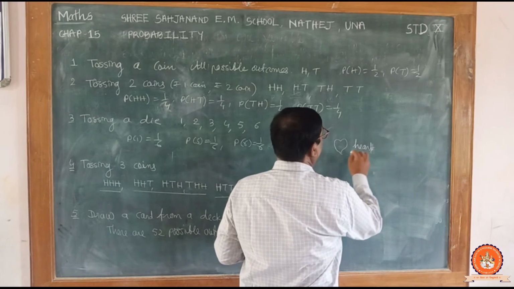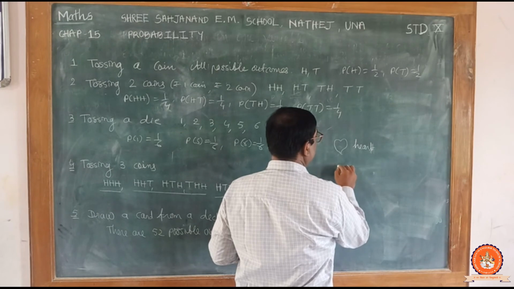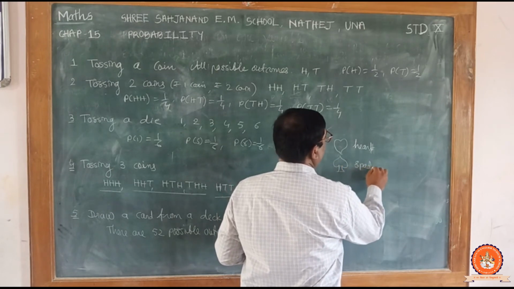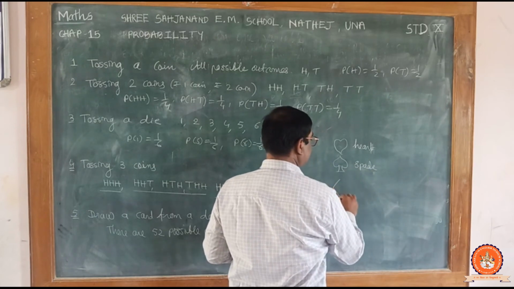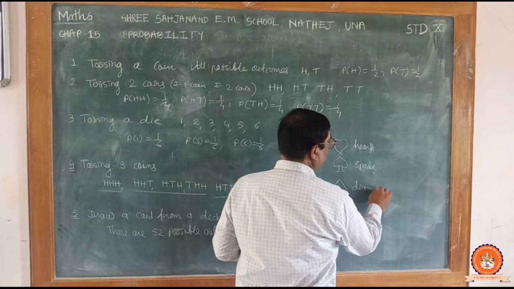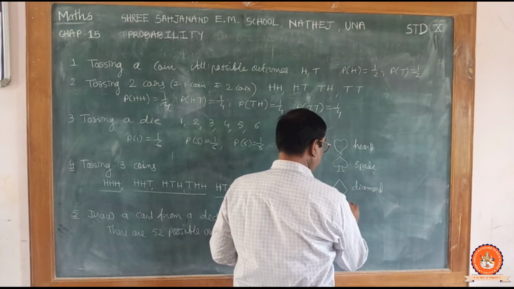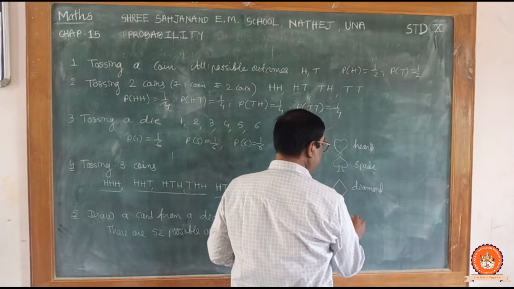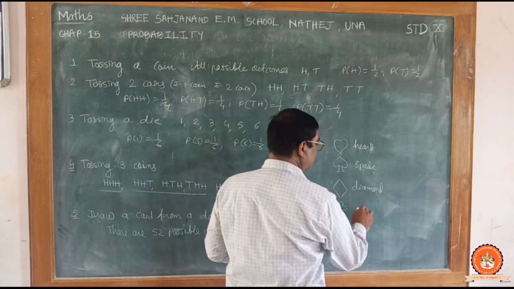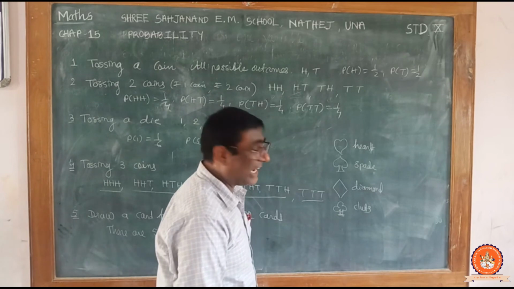This is spade. This is diamond. And the last one, this is clubs. So there are 4 sets.